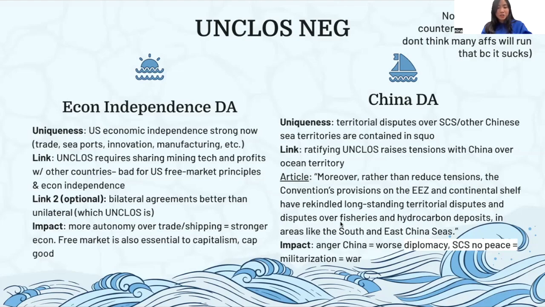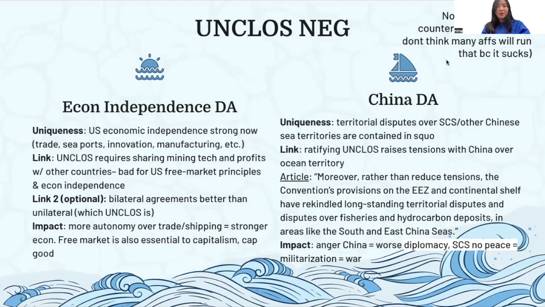If you look in the quote, fisheries could tie into famine, food, etc., even trade. Hydrocarbon deposits could tie into technology. For example, a lot of the stuff that you get from deep sea mining is really good for green tech, renewables, electric vehicles, etc. So you could talk about China dominance in those tech areas. The impact is that angering China worsens our diplomacy with them. Having no peace in the South China Sea is really bad because it can lead to militarization and war. But you could also go for the other impacts I just said, like hydrocarbon deposits, deep sea mining, etc.